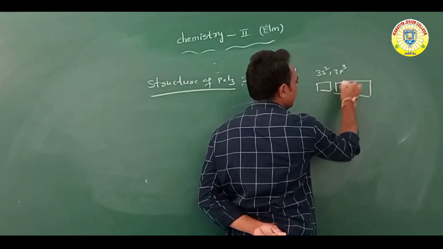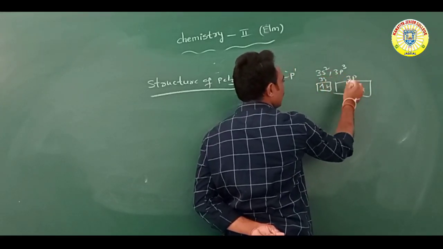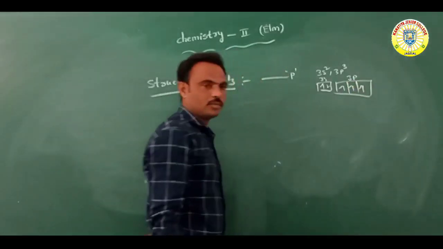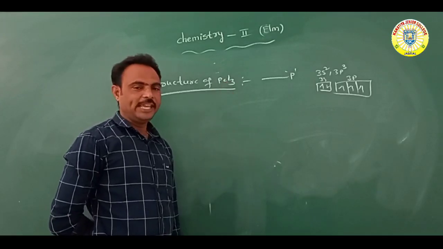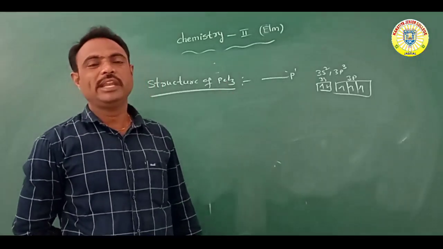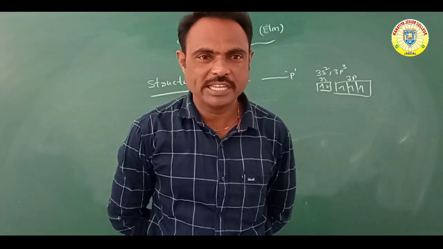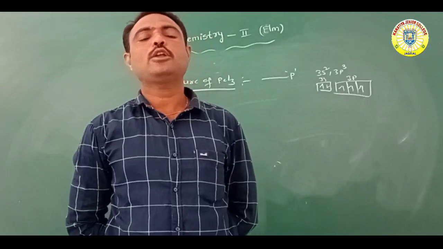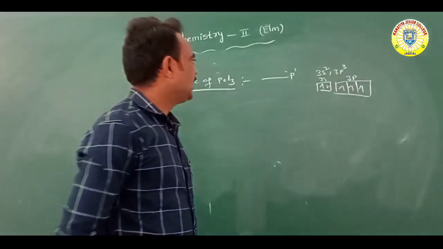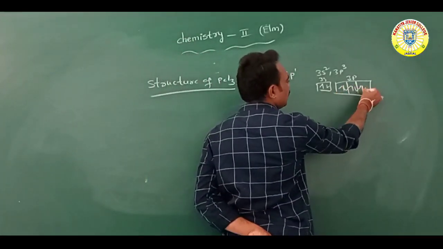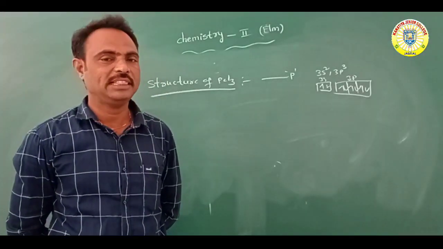The s orbital contains 2 electrons, and the p orbital contains 3 single electrons. In PCl3 there are 3 chlorine atoms, and each chlorine atom contains 1 single electron. So these 3 single electrons of chlorine bond with 3 single electrons of the phosphorus atom to form PCl3.